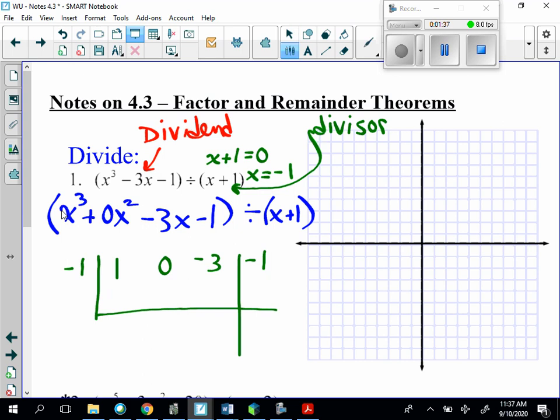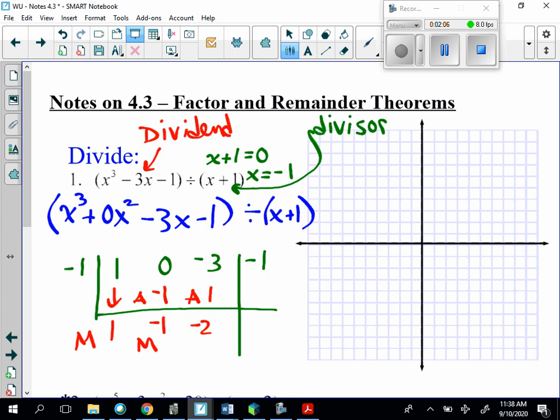So we start by bringing the first coefficient down, 1, and multiplying times that outside negative 1, which gives us negative 1. So we're going to multiply first, and then we will add. So this is negative 1. Then we will multiply again, the outside negative 1 times a negative 1 is a positive 1, and that will give us a negative 2 once we add.